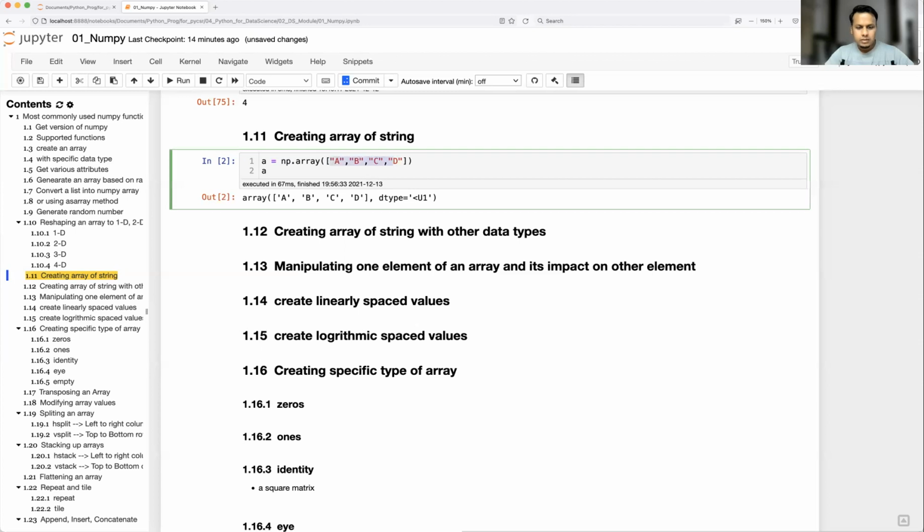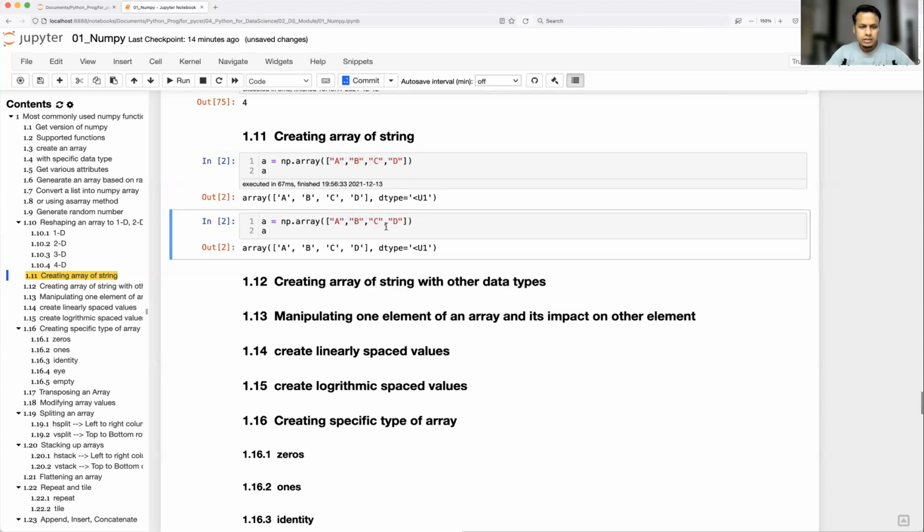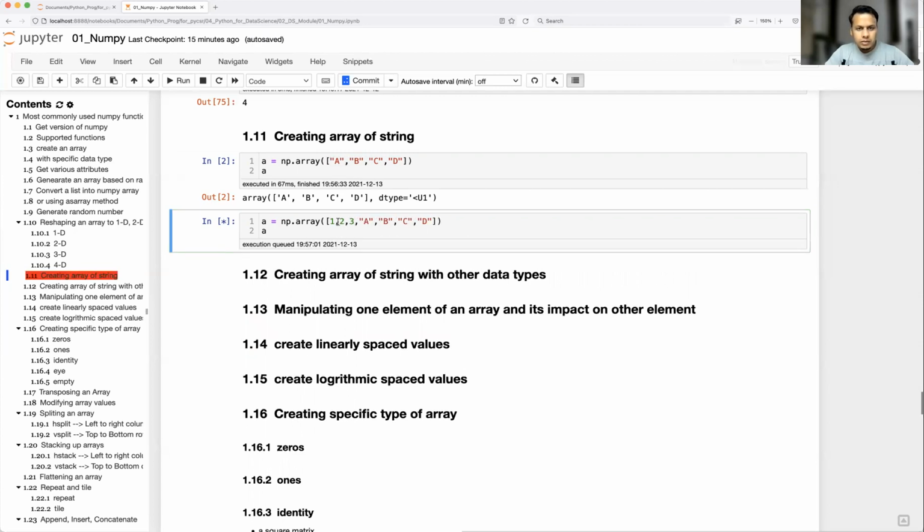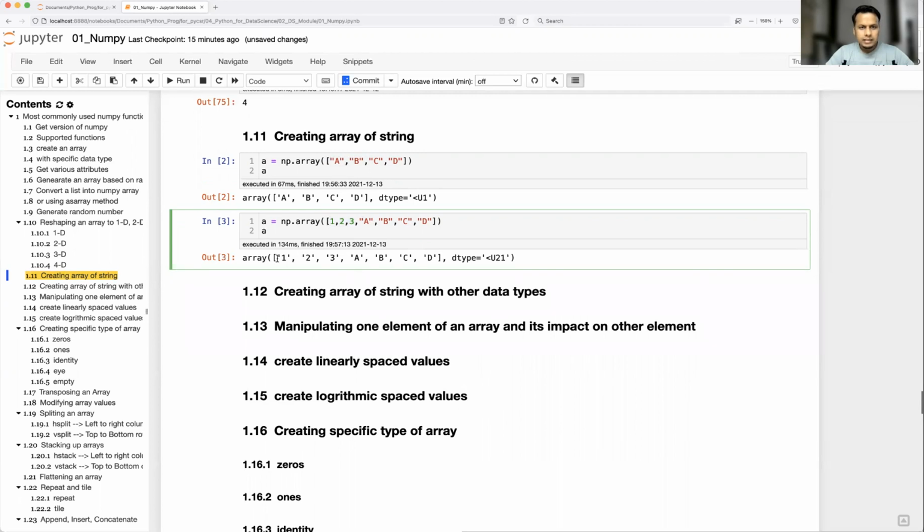Let's create another array. Here I'll add some more variables, 1, 2, 3, some integers and some strings. Let's see what happened. It will convert these integers also to string type, because string type takes precedence over integer or float. You see here, though I had given integers, it has typecasted them to string type.